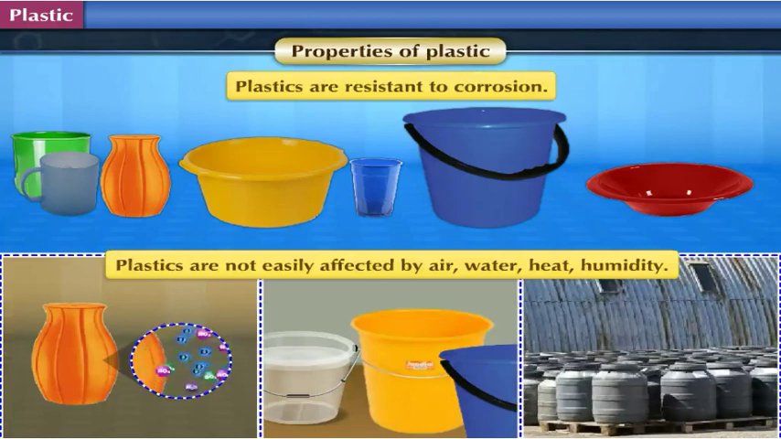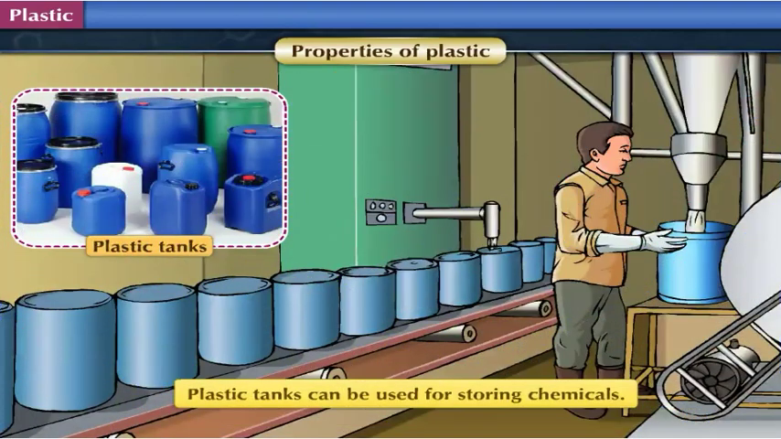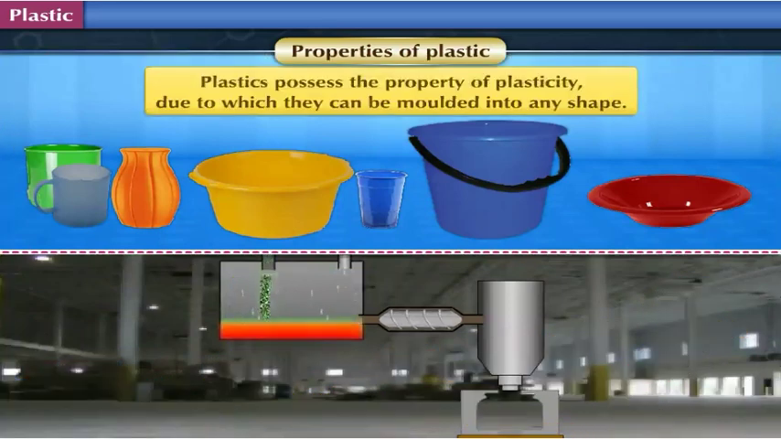They are not easily affected by air, water, heat, humidity, etc. Therefore, plastic tanks can be used for storing chemicals. Plastics possess the property of plasticity, due to which they can be molded into any shape.